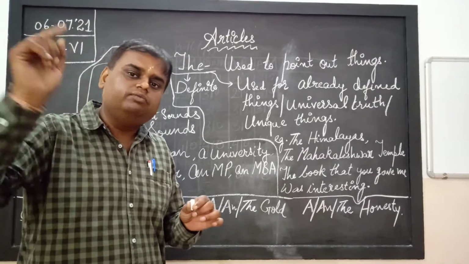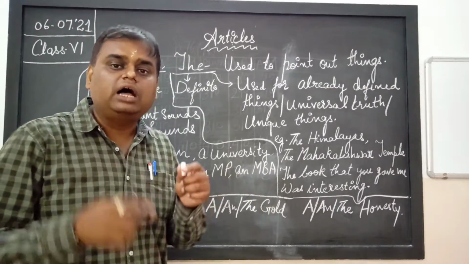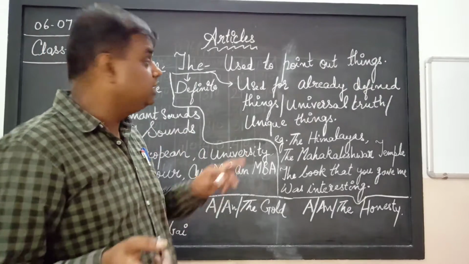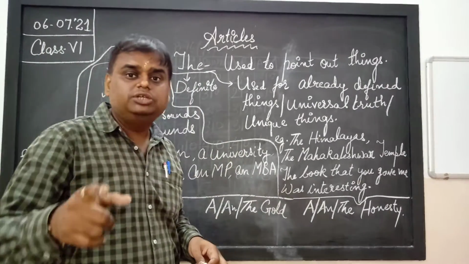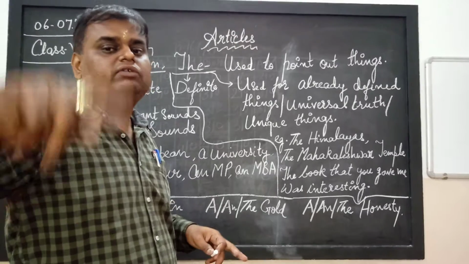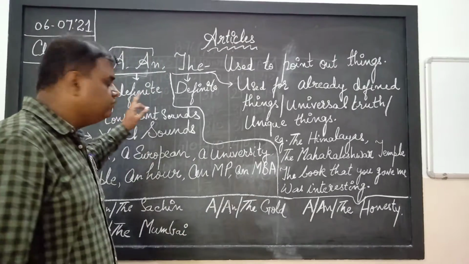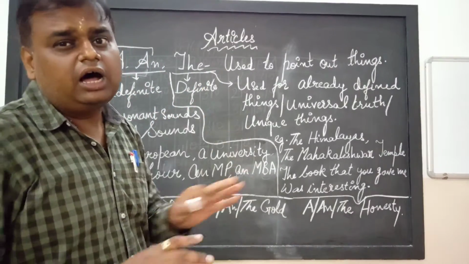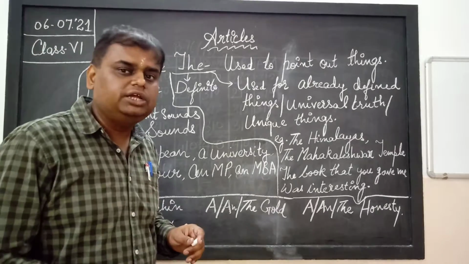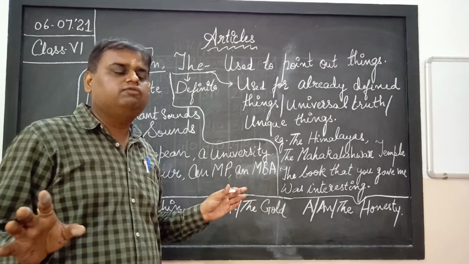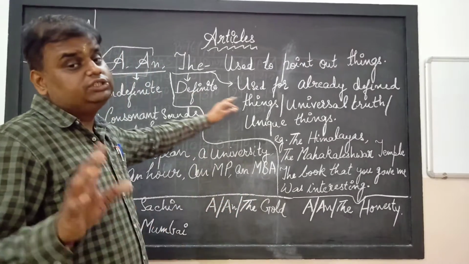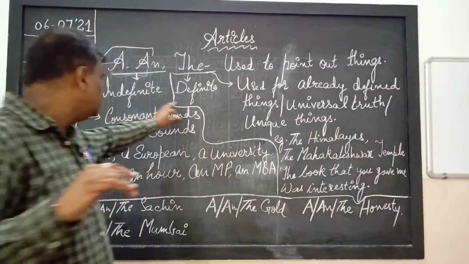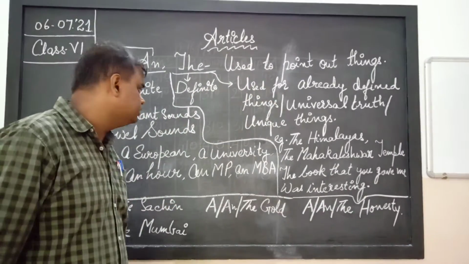Only that chalk by which I was writing, I want that chalk. So the is used for those objects which are already defined. Everybody knows about them. But indefinite articles a and an are used with those objects which are not defined. And the is used for what is defined. That is why the is the definite article and a and an are indefinite articles.